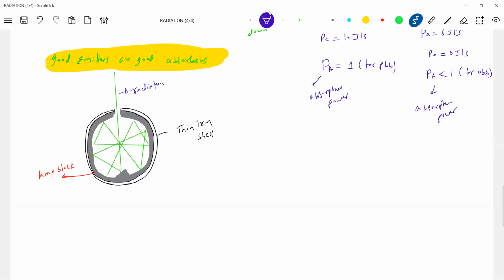Now, who is a black body here? Anybody wants to answer? The lamp black is a black body.